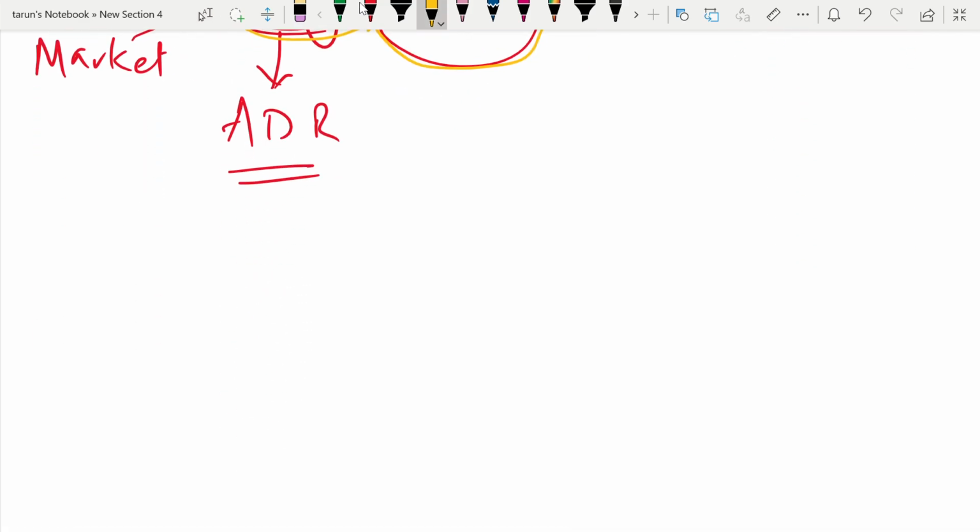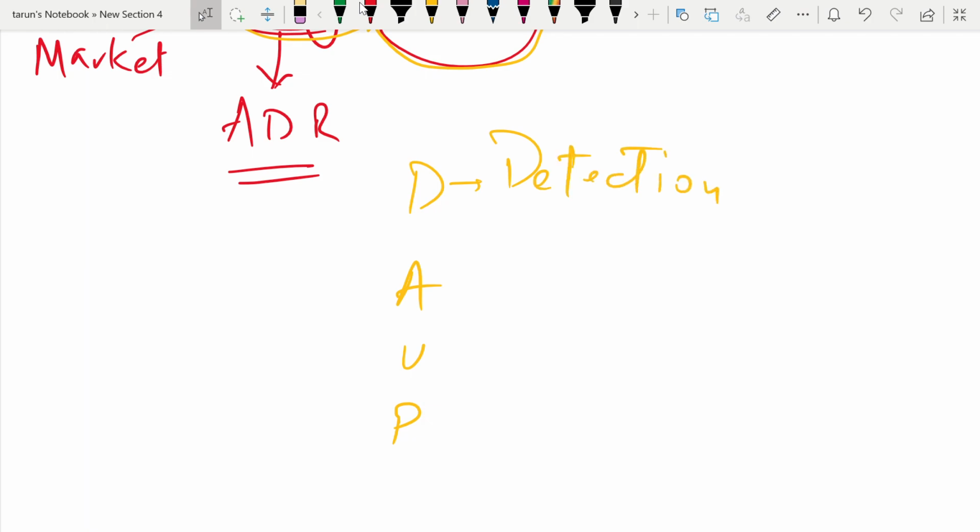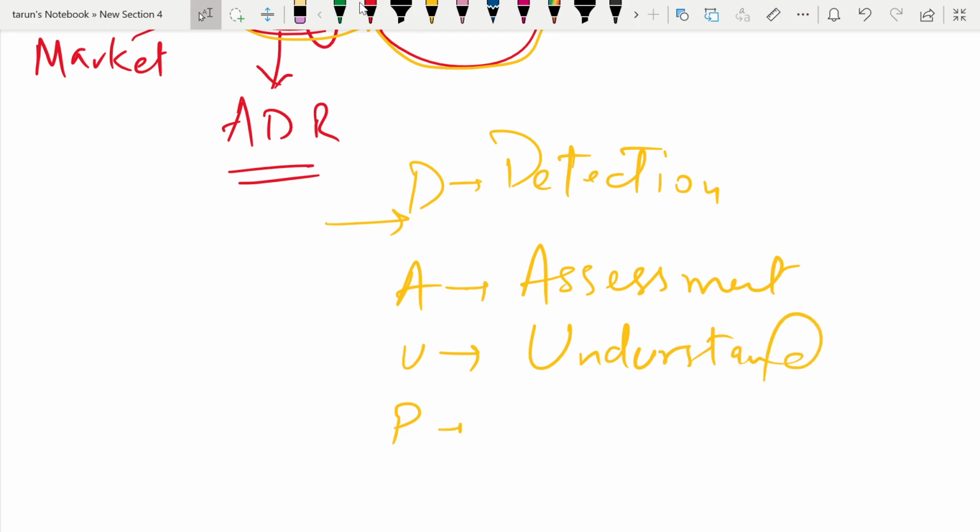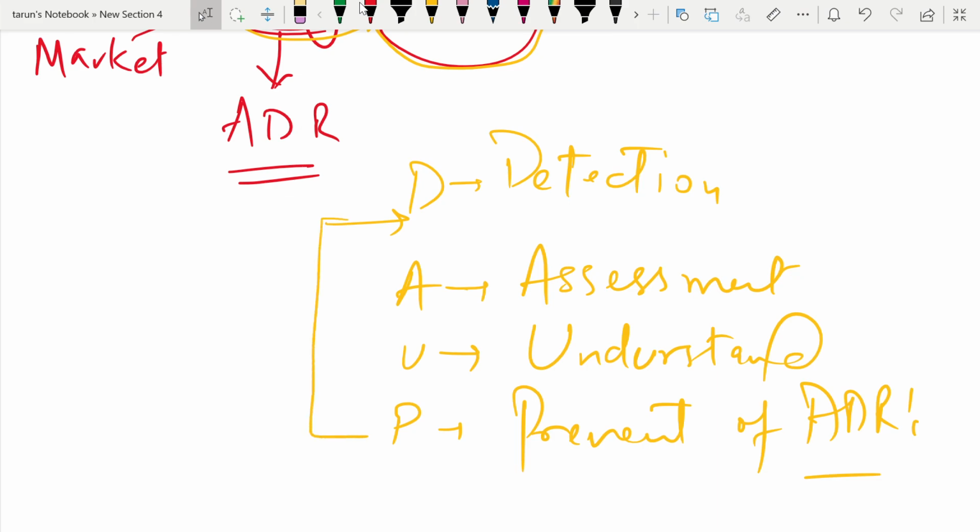So how will we do pharmacovigilance? We have the mnemonic DOPE. First we detect any adverse drug reaction that can be seen with the particular drug after it has been launched, that is detection. Then we assess that adverse drug reaction in relation to the use of the drug, that is assessment. Then we understand that adverse drug reaction, and then we try to prevent it, that is prevention of ADR. In this way we monitor adverse drug reactions, and that is known as pharmacovigilance.